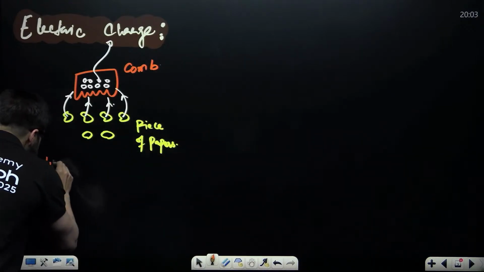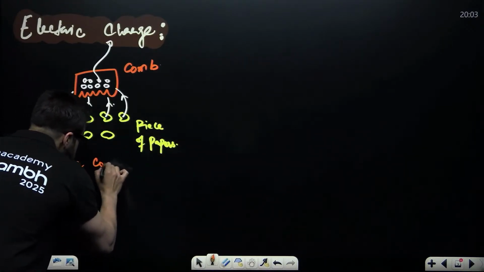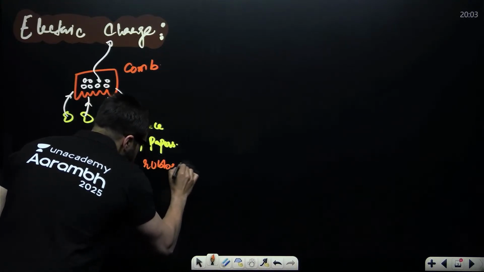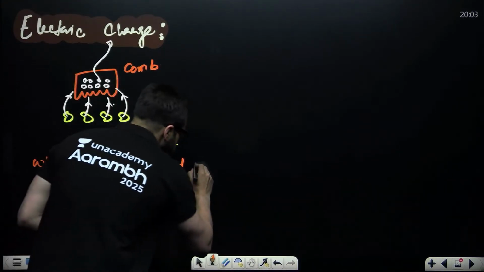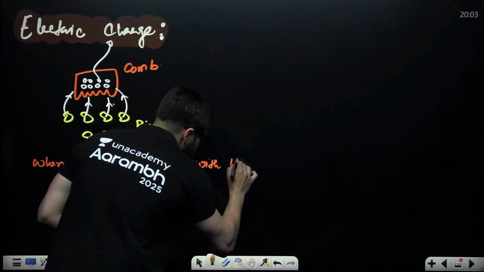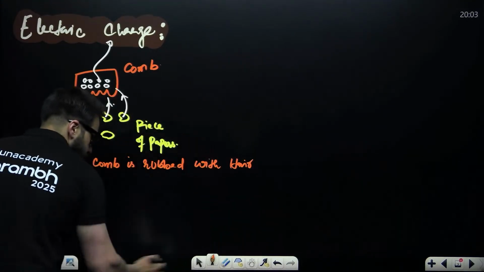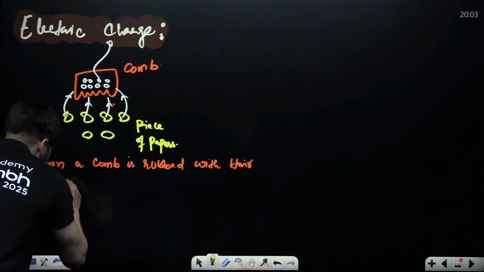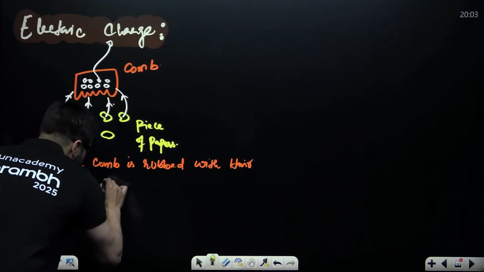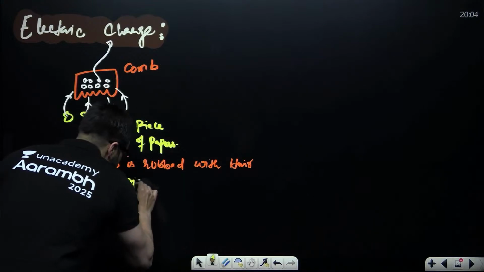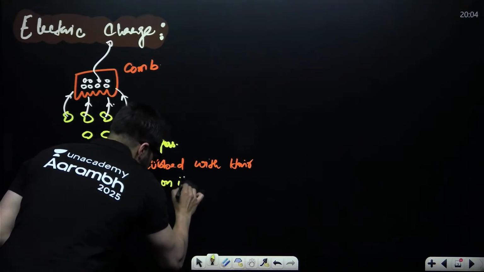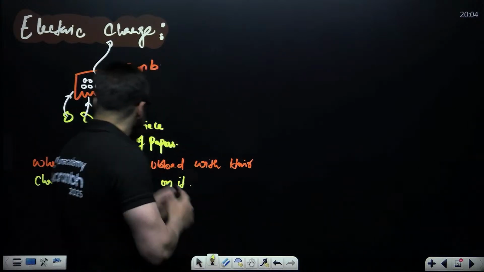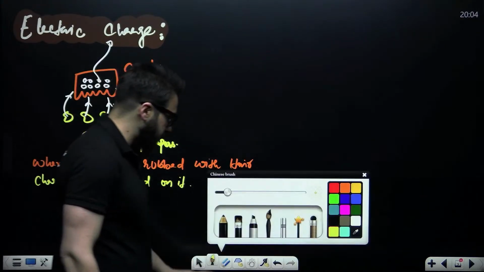When a comb is rubbed with hair, charge gets occupied on it. And due to that charge only, it starts attracting the pieces of paper.